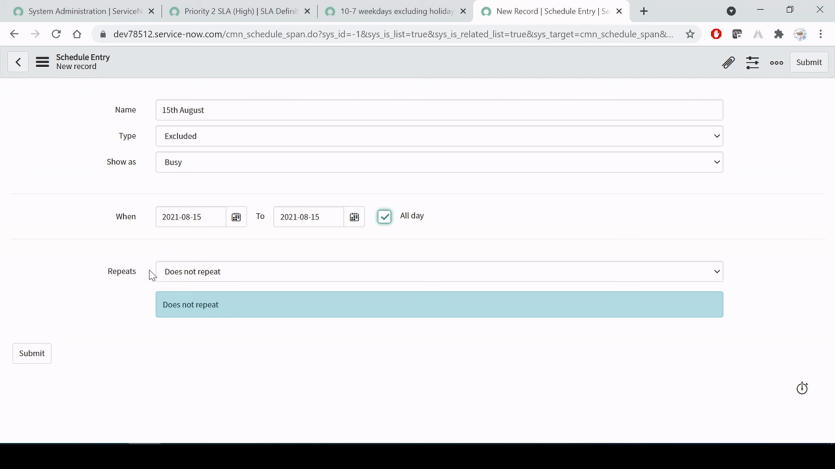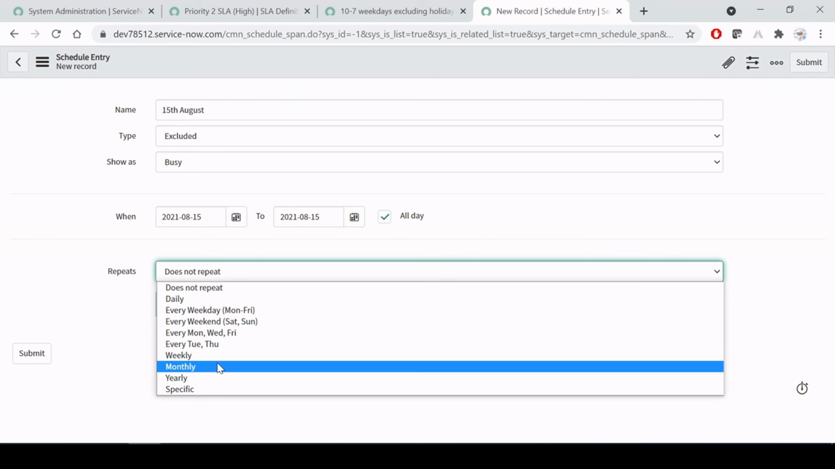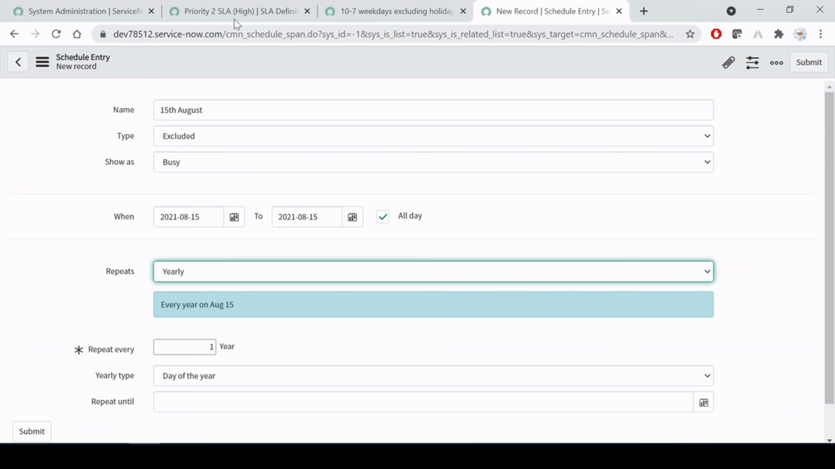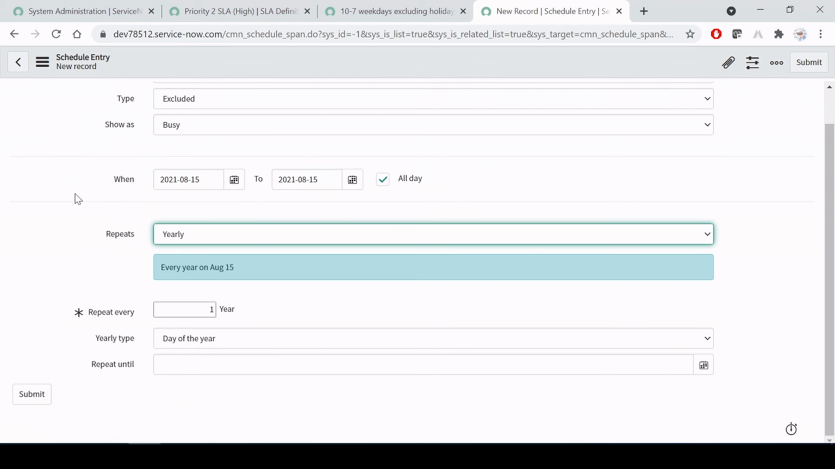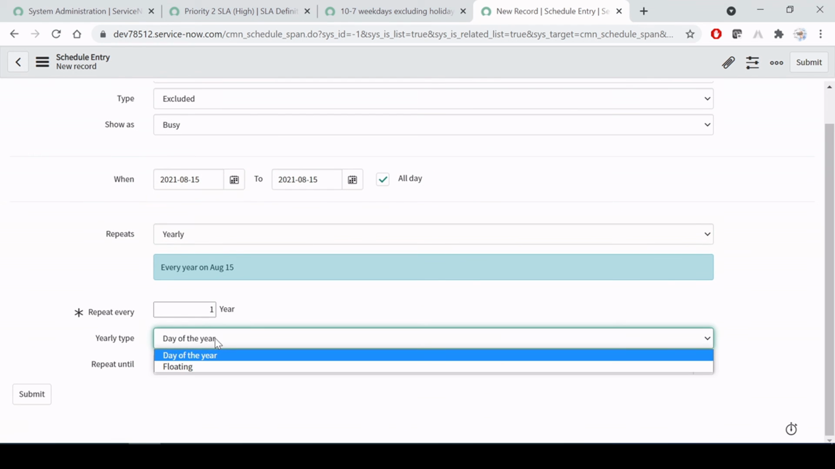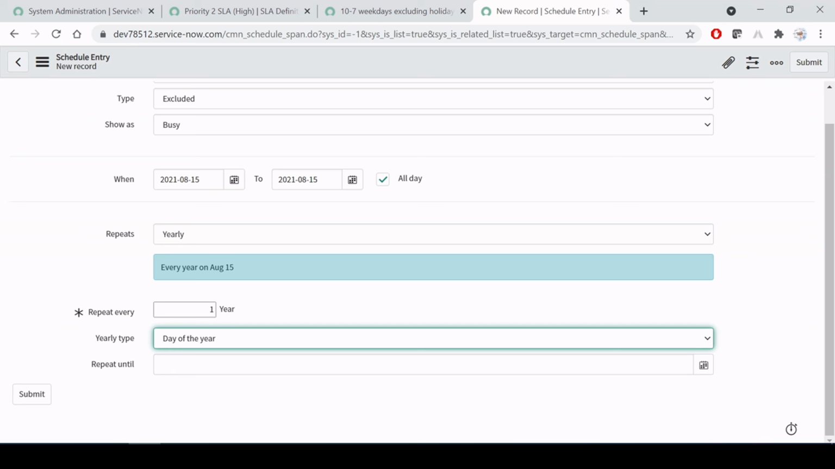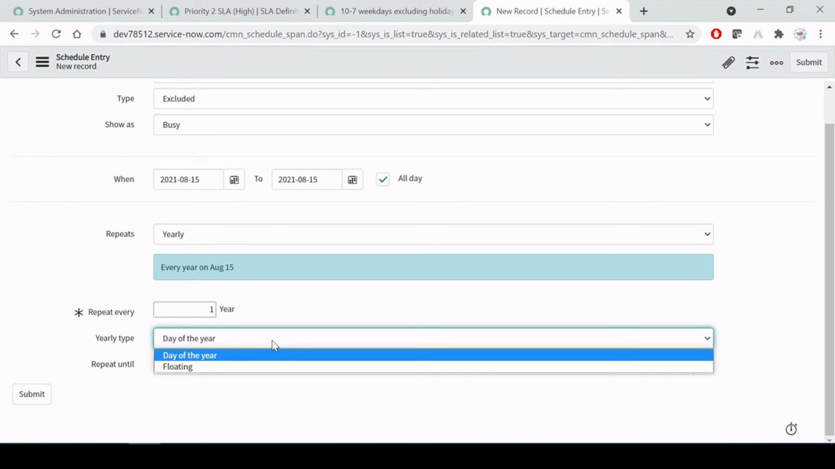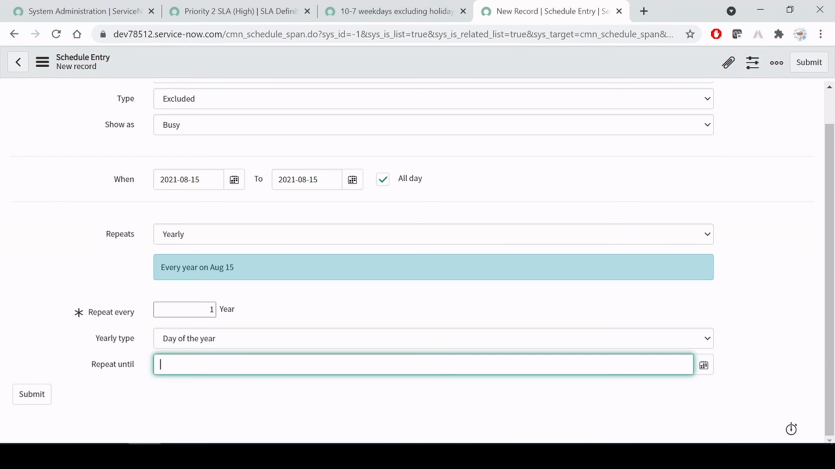Then for repeat, we have to select yearly, because it will come once in a year. Day of the year, here you select which day, and repeat until. But here I'm not selecting anything, because we want to keep it open. It should not be restricted to any end date.